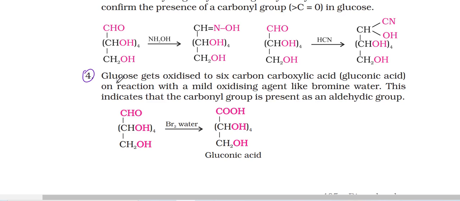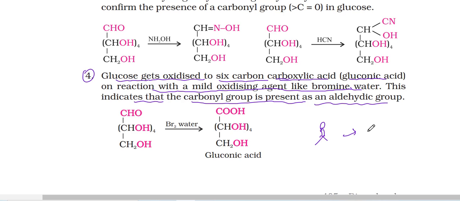Next, glucose gets oxidized to a 6 carbon carboxylic acid, that is gluconic acid, on reaction with a mild oxidizing agent like bromine water. This indicates that the carbonyl group is present as an aldehyde group. Suppose a ketone is there, a ketone to carboxylic acid is not forming.